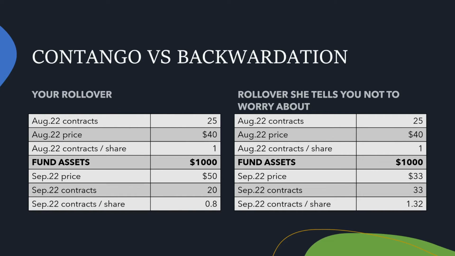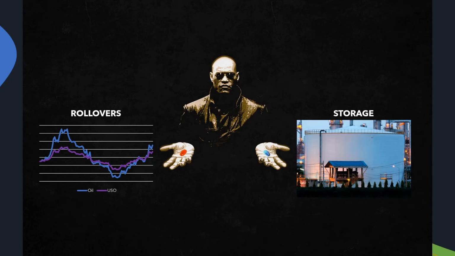Is there a solution? In theory, the fund could have stored oil and avoided the rollover problems. However, oil is not gold. It takes much more space, so it's more expensive to store. So it would still destroy value, and it's not clear if that's a better option.